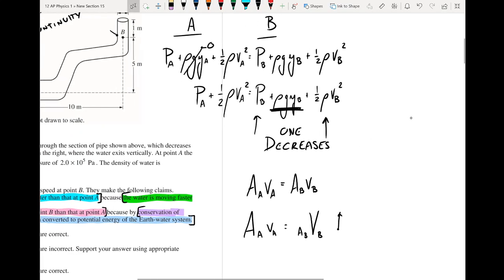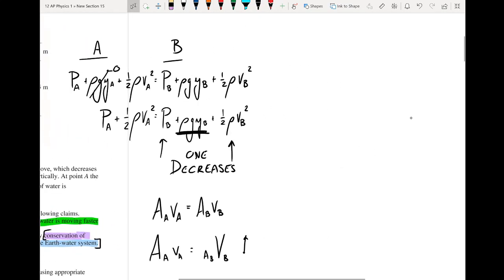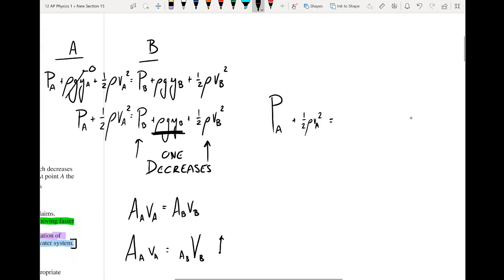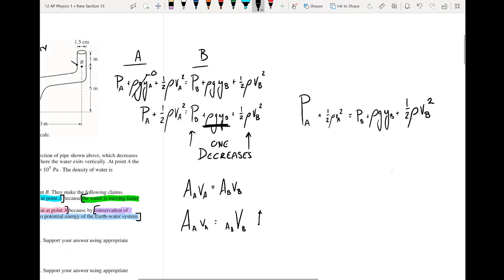So if we're looking at our velocity term over here, we have a small kinetic energy term, which means we'd have a larger pressure term, equals a smaller pressure term because we had to sacrifice something, plus a gravitational potential energy term, plus a larger kinetic energy term.